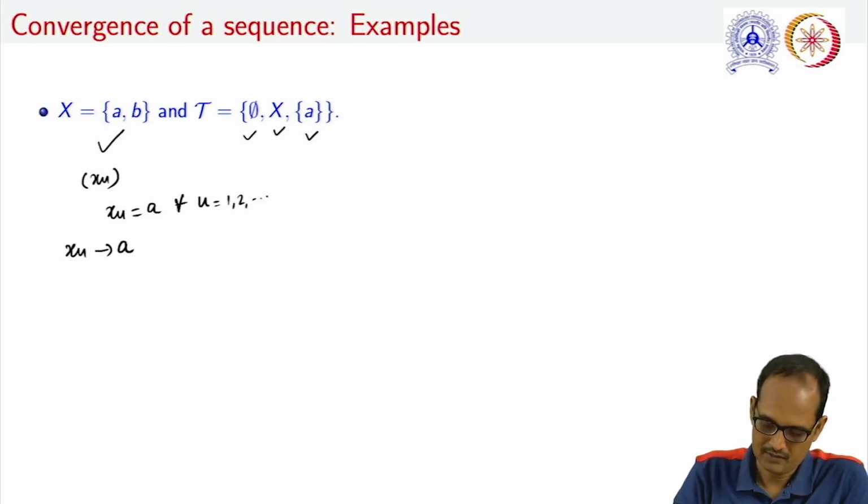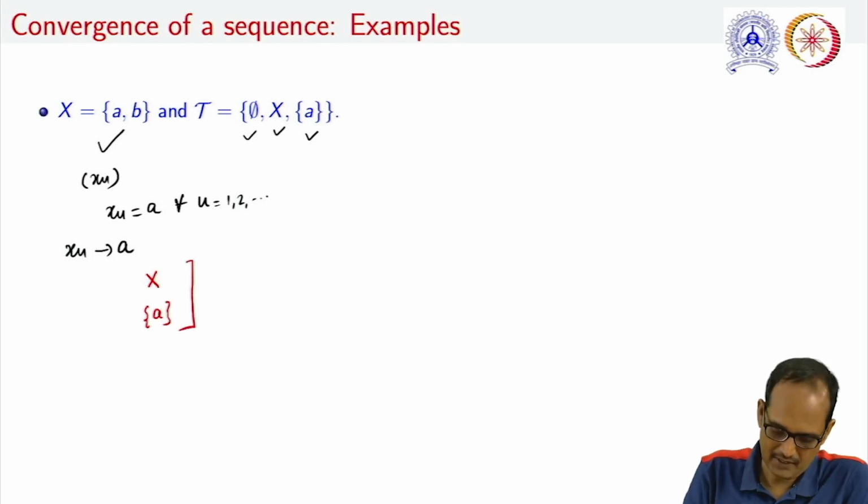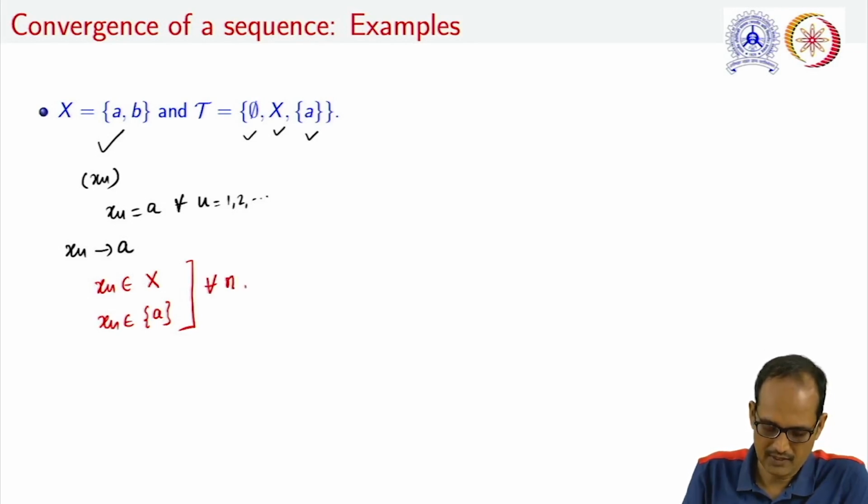Why? Because if we take any open set containing a, there are only two open sets containing a, X as well as the singleton set {a}. Note that xn belongs to X, and xn also belongs to the singleton set {a} for all n, and therefore the sequence is converging to a.